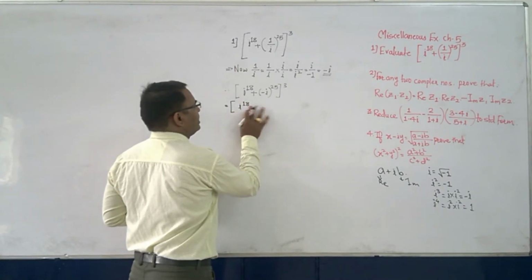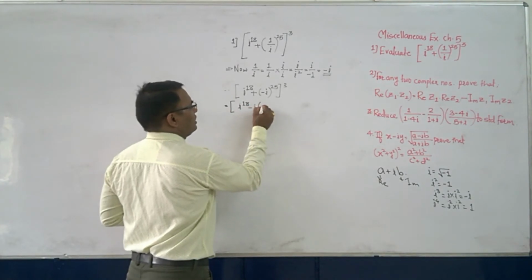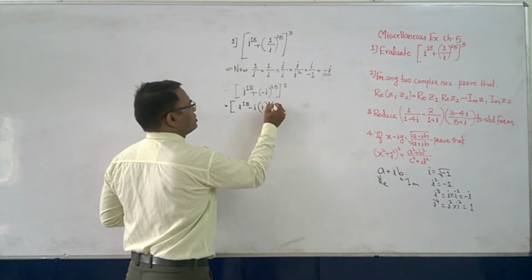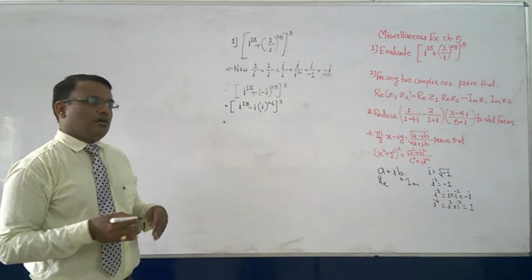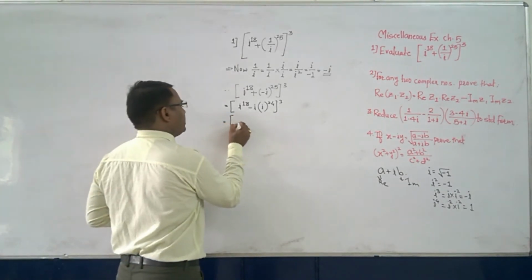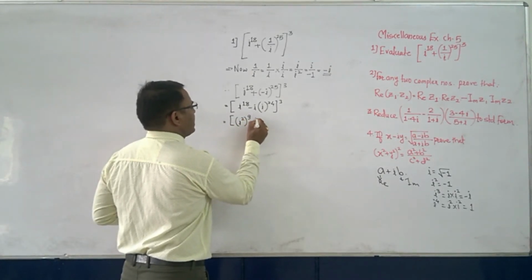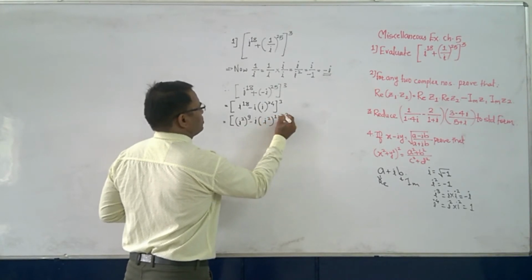But here we will take minus i common, so we get i raised to 24, and then raised to 3. Now we will convert this power in the form of 2. So it becomes i raised to 2 raised to 9, then again minus i as it is, i raised to 2 raised to 12, raised to 3.